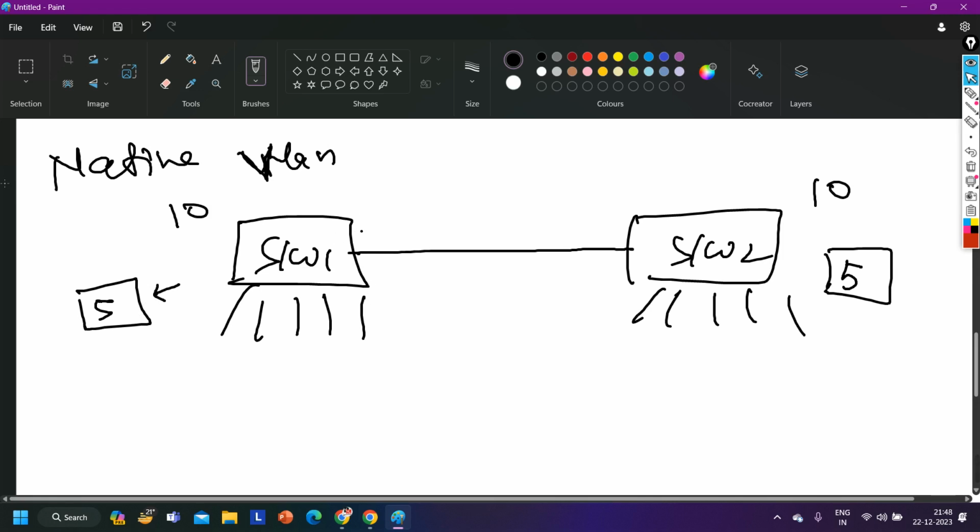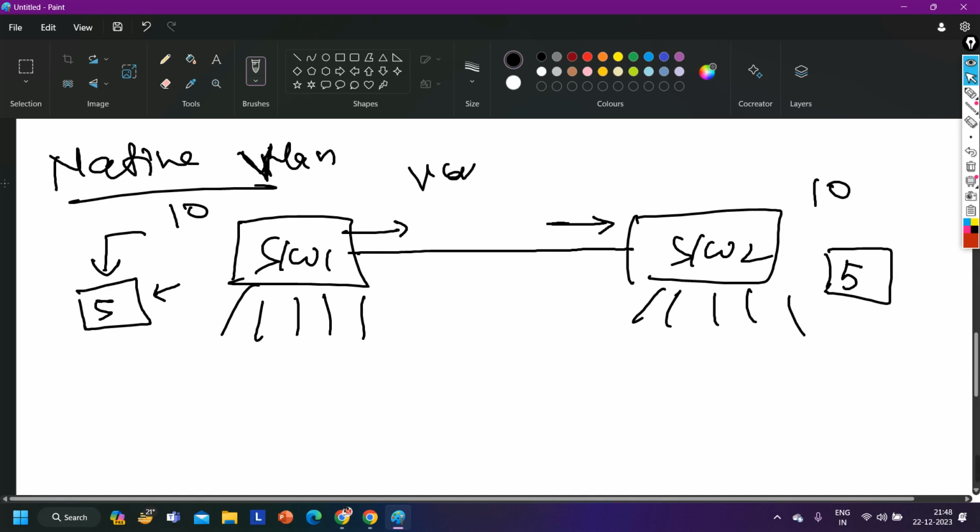Whenever switch 1 needs to forward traffic of VLAN 5 on this trunk link, it should not add a tag number. And whenever a switch receives an untagged frame on the trunk link, it will come to know that this is traffic of a special VLAN, and that special VLAN is the native VLAN. So I can tell both switches that for a special VLAN, the native VLAN, which is my VLAN 5, please do not perform tagging.